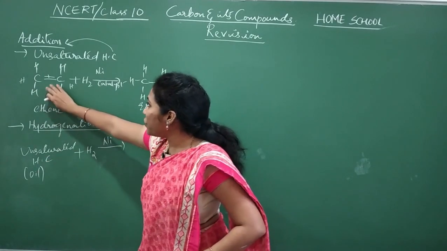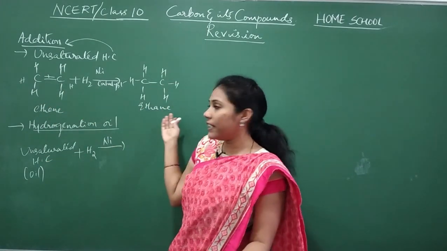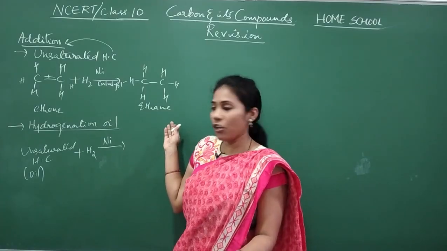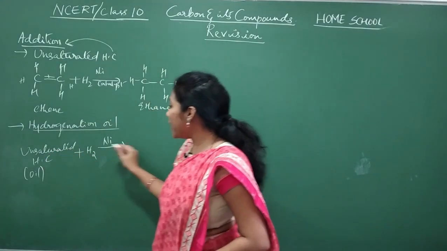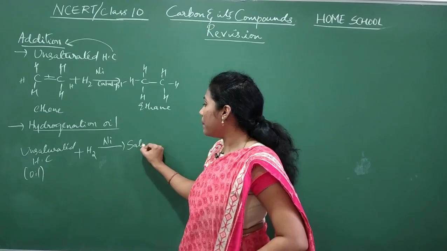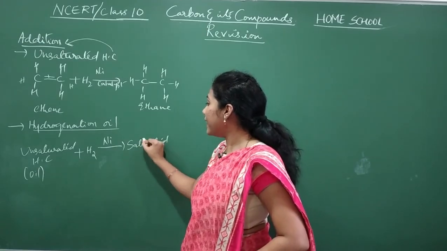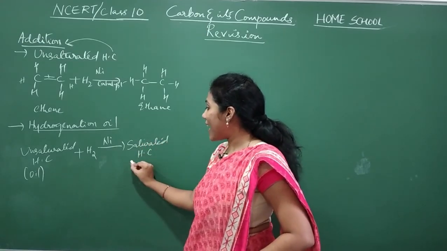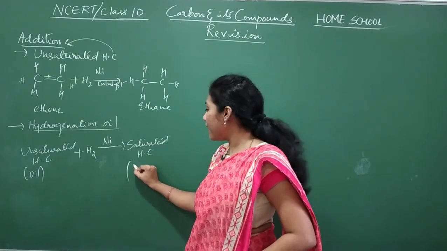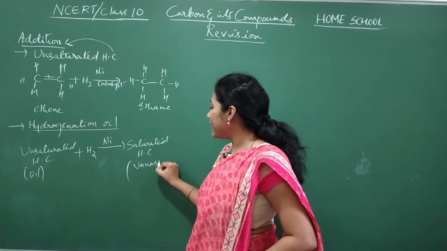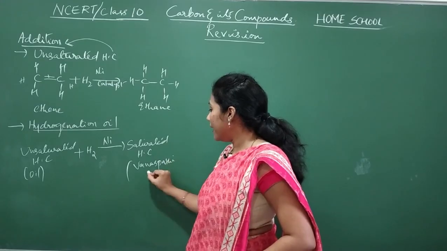Our unsaturated compounds will get converted into saturated ones. So the unsaturated hydrocarbon automatically becomes saturated hydrocarbon, and this saturated hydrocarbon itself we call Vanaspati ghee.